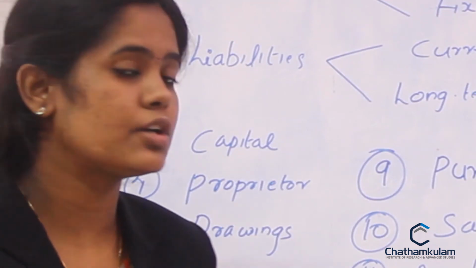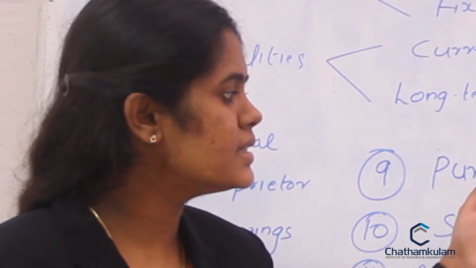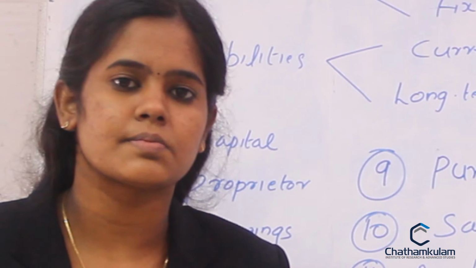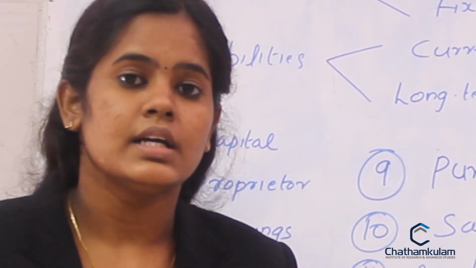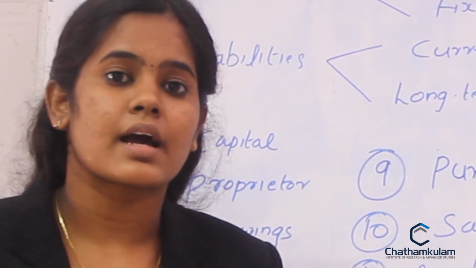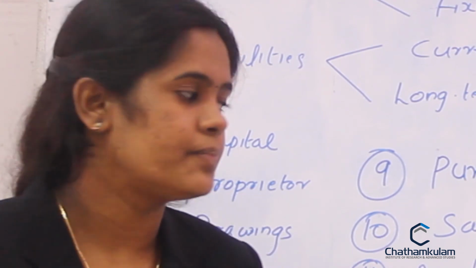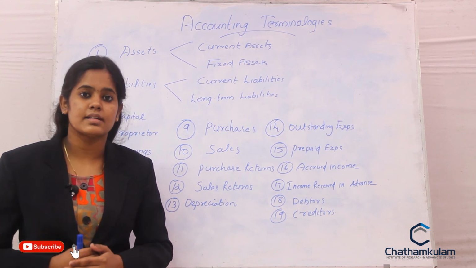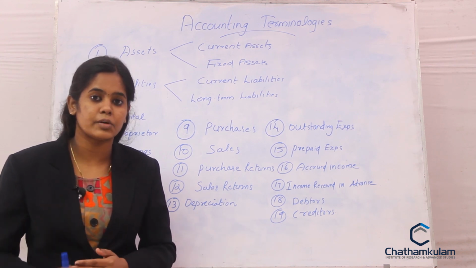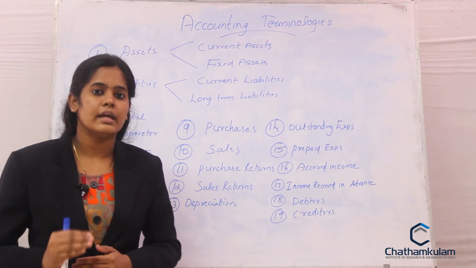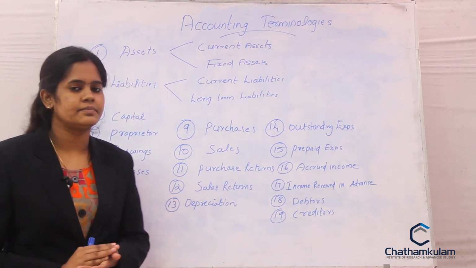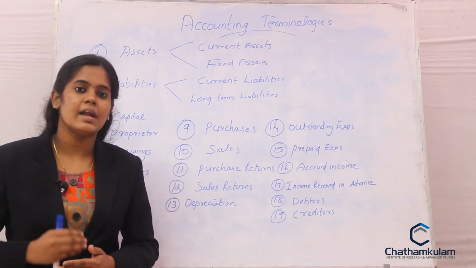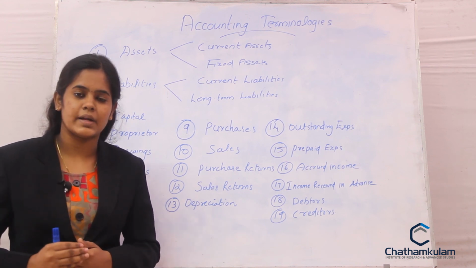The first thing that you need to remember: outstanding expense as well as income received in advance. Outstanding expense and income received in advance. These two should be treated as the current liability of the firm. Then prepaid expenses and accrued income. These should be treated as the current assets of the firm. This is an important thing that you need to remember in accounting terminologies. So today we discussed what the principles of accounting are and what the frequently used accounting terminologies are.